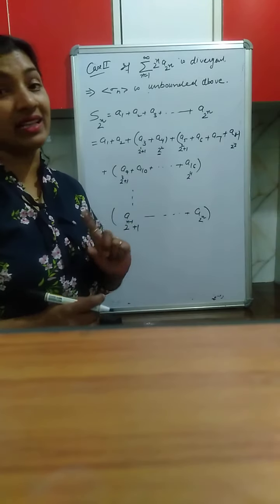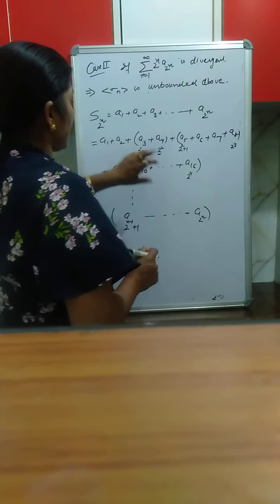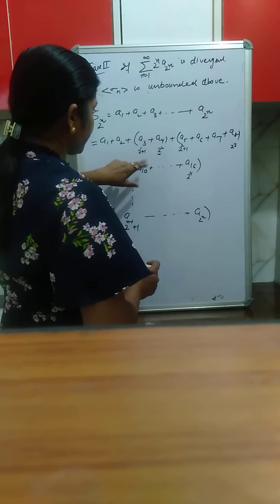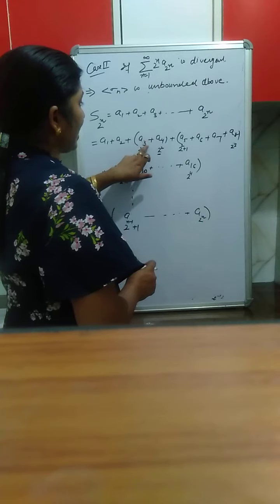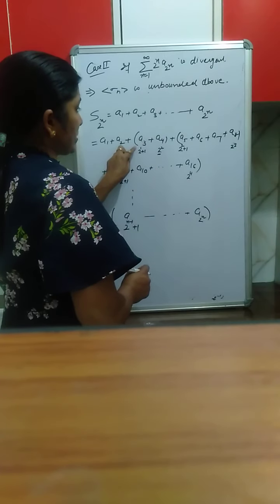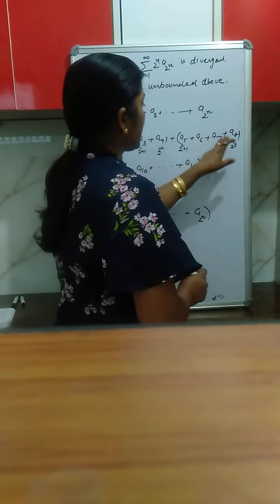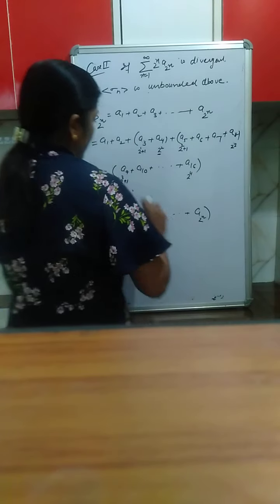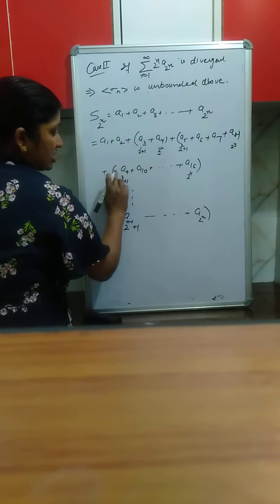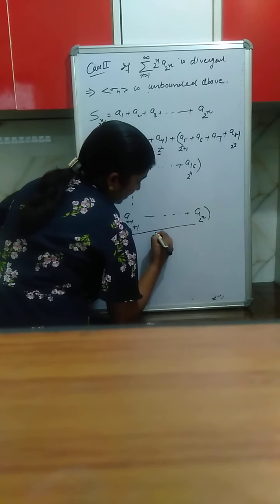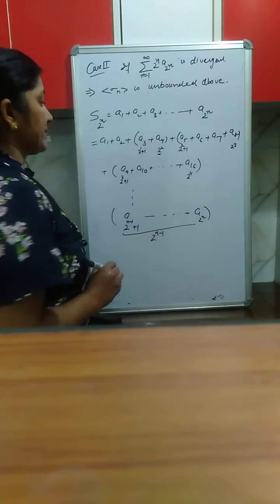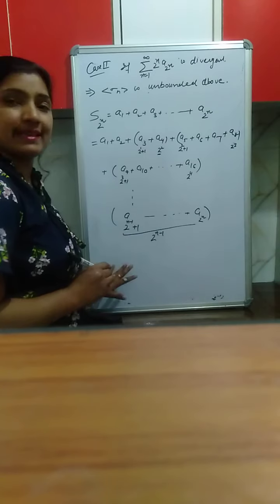And now we find the number of terms. See, this group starts from 2 raised to the power 1 plus 1, and number of terms are 2, that means 2 raised to the power 1. In this the number of terms are 2 raised to the power 2. In this the number of terms are 2 raised to the power 3. So in this group the number of terms are 2 raised to the power n minus 1. This is the form of grouping we did in this case.